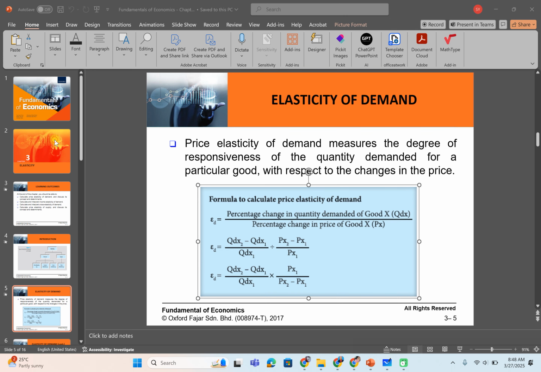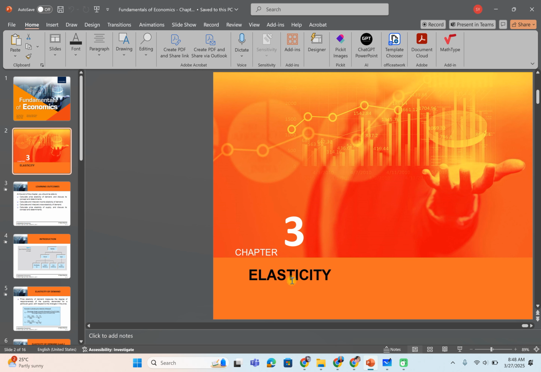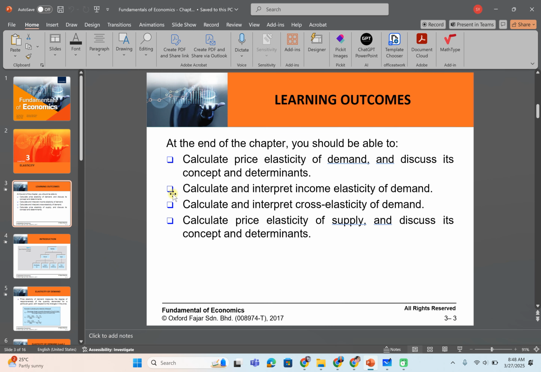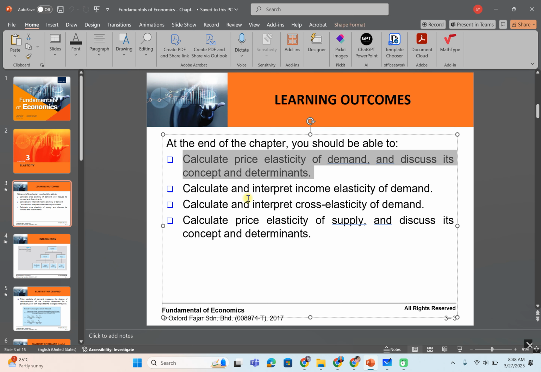Assalamualaikum warahmatullahi wabarakatuh. We will cover the topic of elasticity for today, with the objective to understand and calculate the price elasticity of demand and discuss its concept and determinants.